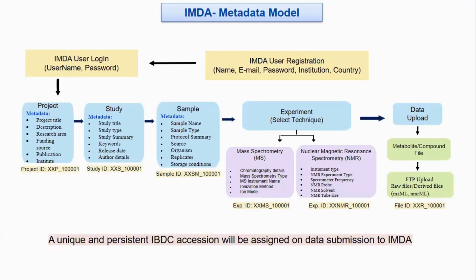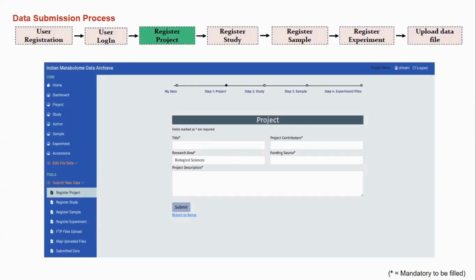So based on this metadata model, I want to show the screenshots of our IMDA database pages of the registrations, or of the different steps of the submission process.